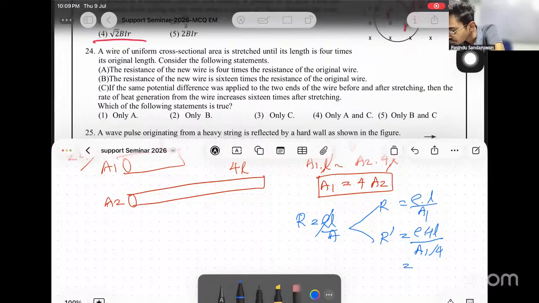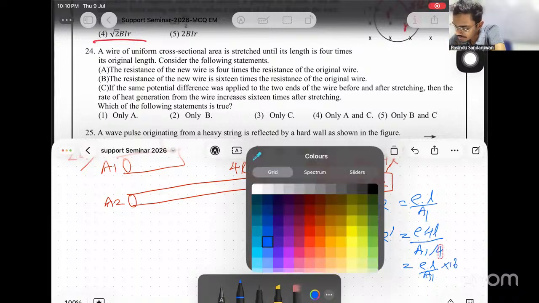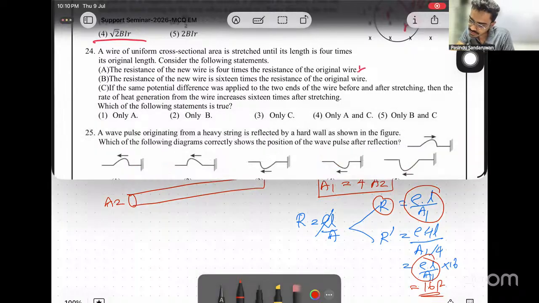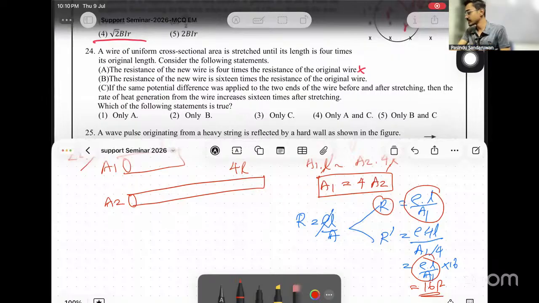When you simplify this, it is rho L over A1 times 16. Rho L over A1 is R, so this becomes 16R. So the resistance increases to 16 times, not 2 times, not 4 times.